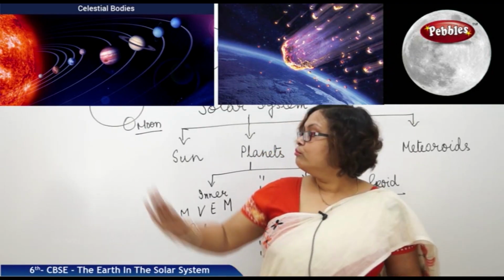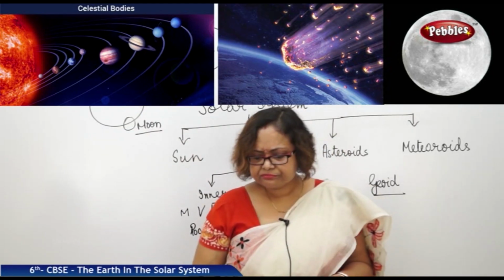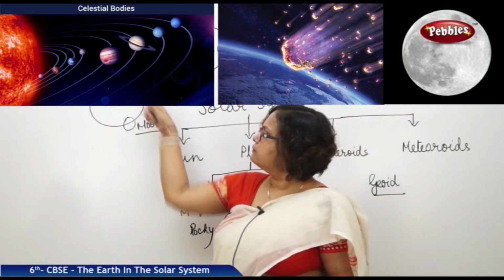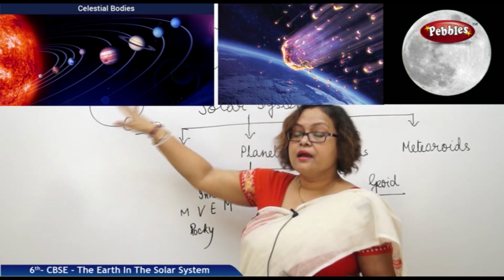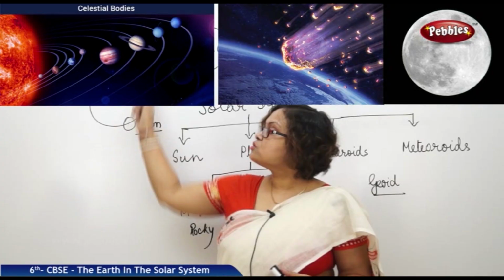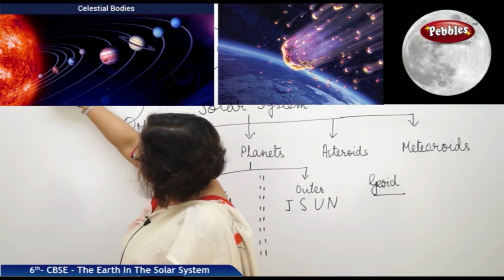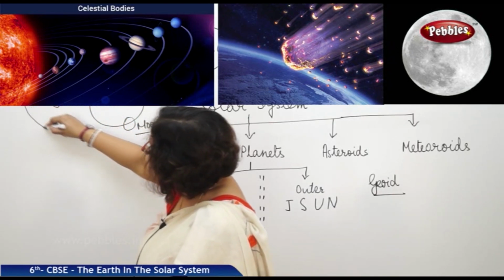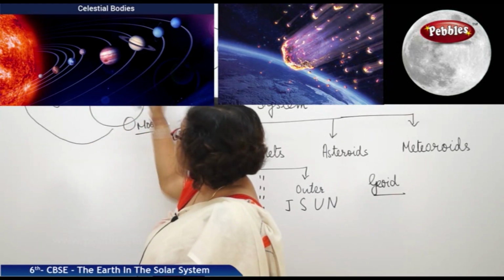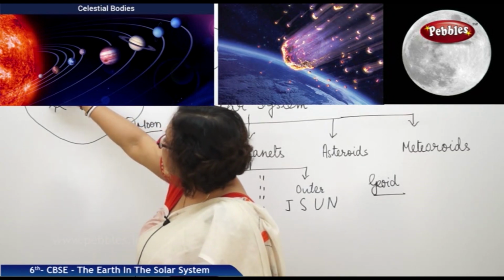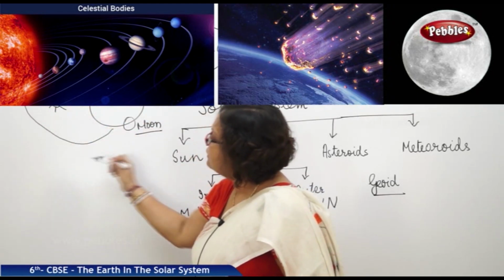The Sun is so huge, and the Moon is even smaller, smaller than our Earth also. It moves around the Earth. It has its own orbit, and in this orbit the Moon is orbiting the Earth. At the same time, with Earth, it is orbiting the Sun also. Earth is also orbiting the Sun in this way. So the Moon is orbiting the Earth, at the same time it is orbiting the Sun, and the Earth is revolving around the Sun.